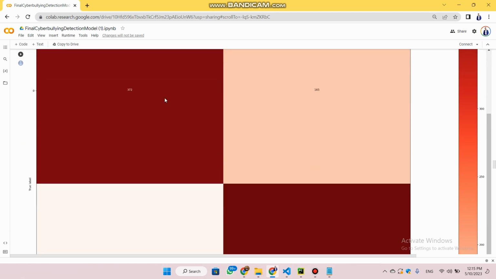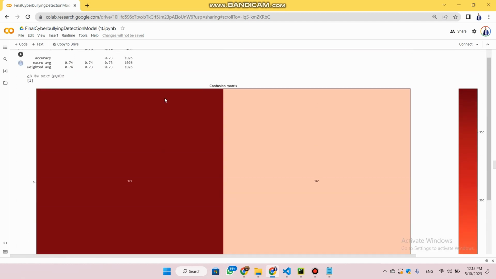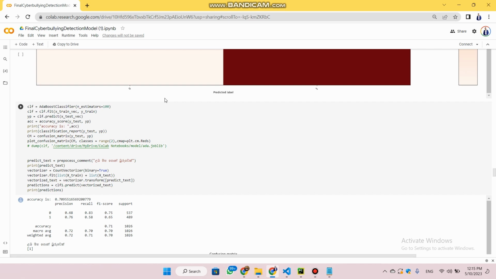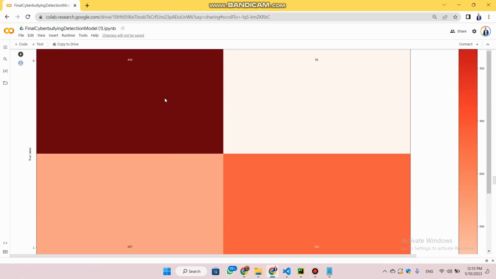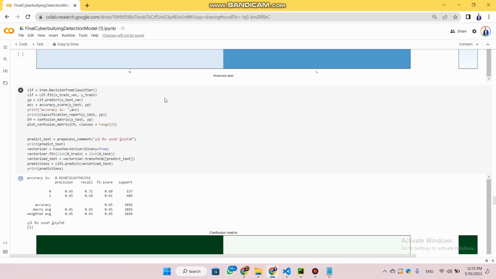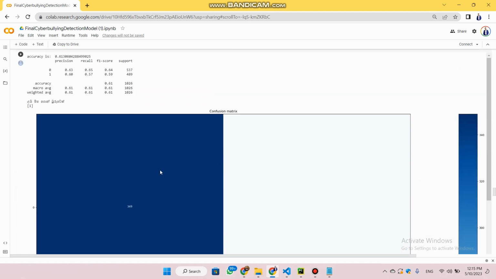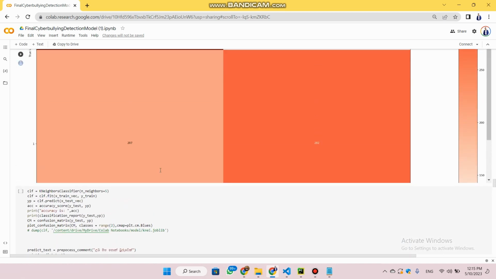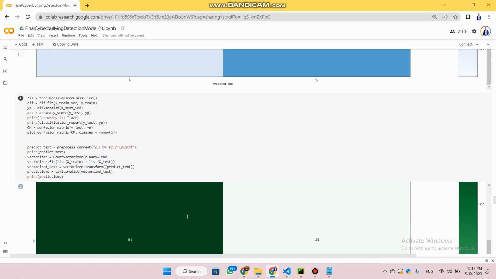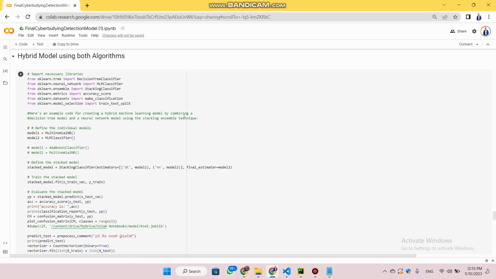I tried the Naive Bayes based algorithm, then the AdaBoost classifier, then the k-neighbors classifier, and then I checked the decision tree classifier. Likewise, I cross validated my model with other algorithms to check the accuracy of my system. Then I developed the hybrid model using both algorithms.